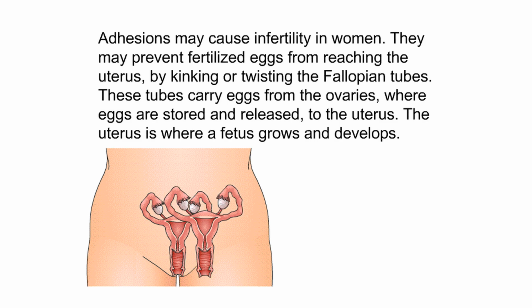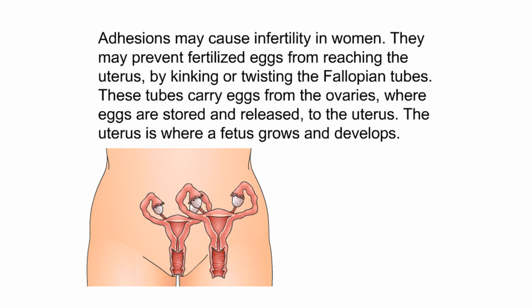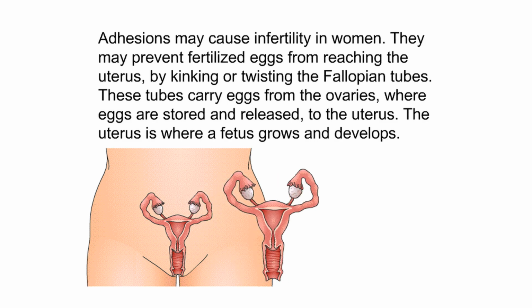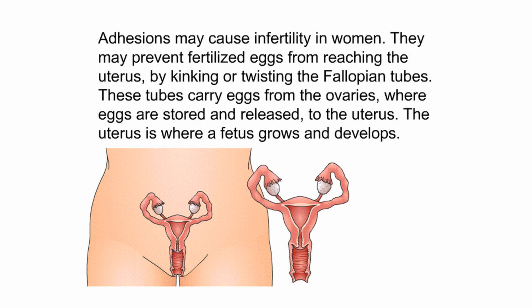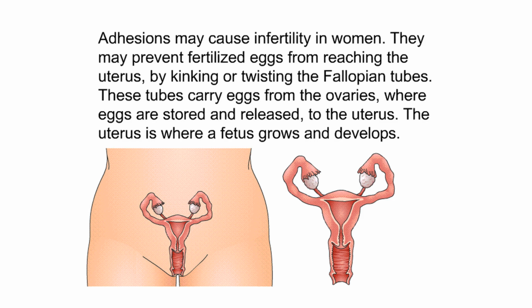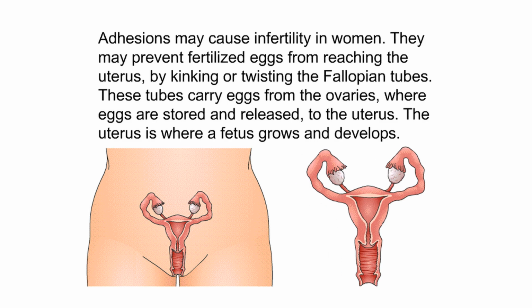Adhesions may cause infertility in women. They may prevent fertilized eggs from reaching the uterus by kinking or twisting the fallopian tubes. These tubes carry eggs from the ovaries, where eggs are stored and released, to the uterus. The uterus is where a fetus grows and develops.